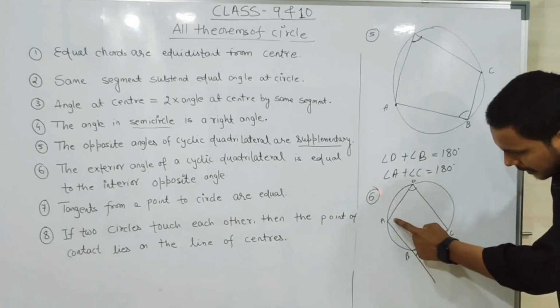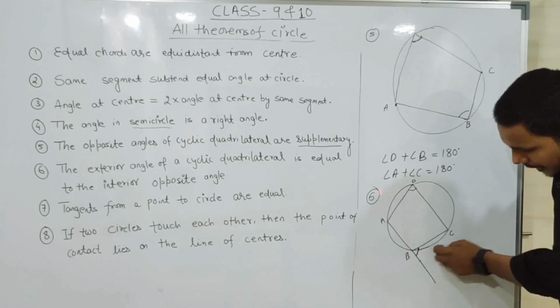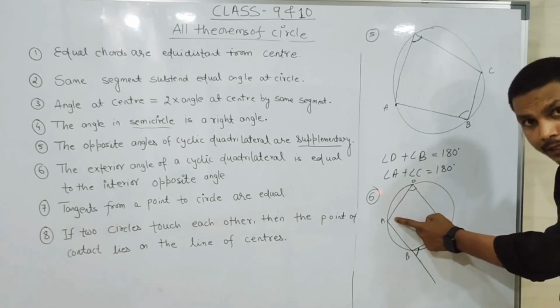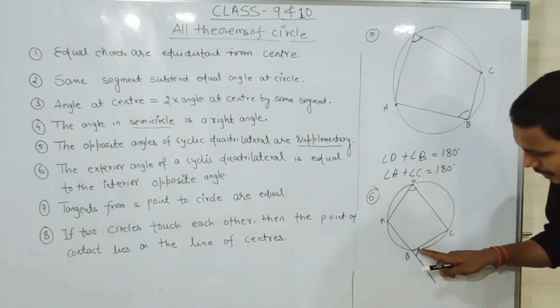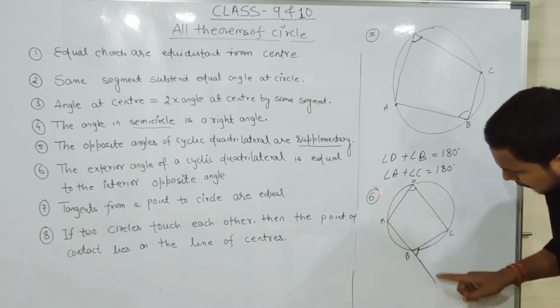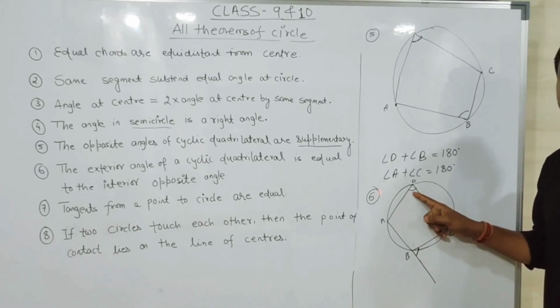Opposite angle means you will not take that other angle, because this angle is made by this line and this line. So that's why we will take the opposite angle. Okay? It will not be this angle. What is the reason? See, this exterior angle is formed from which side? From this side and this side, meaning it is formed by combining both. So what remains is the interior opposite angle.